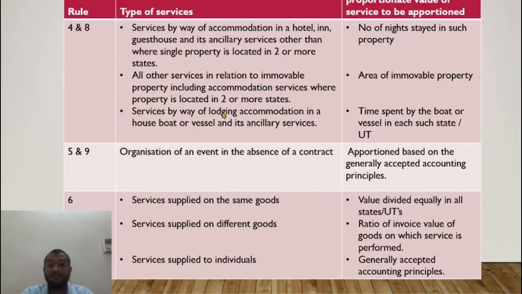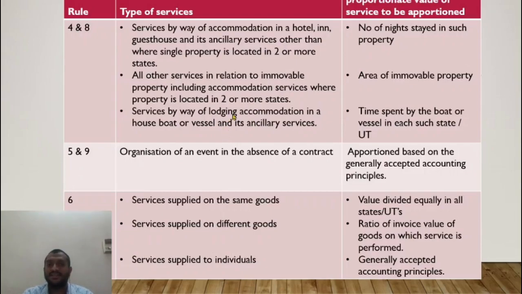In case of services by way of lodging or accommodation in a houseboat or vessel, let us say I enter into an agreement to hire a houseboat. One couple is on a honeymoon and they take the houseboat for themselves. The houseboat travels from the Tamil Nadu waters to the Maharashtra waters also. So the service is being provided by the houseboat owner in 2 states. Then how will I apportion the value payable to each state? So let us say 50,000 is payable for 10 hours.